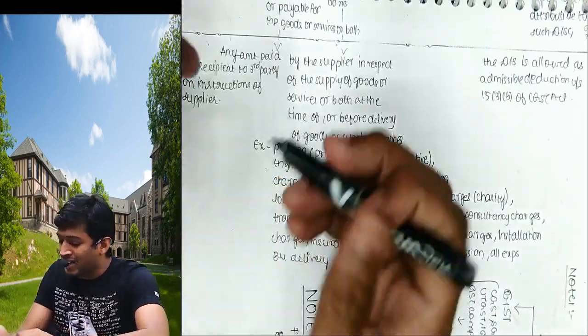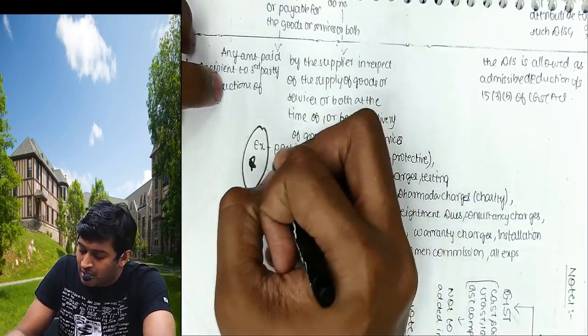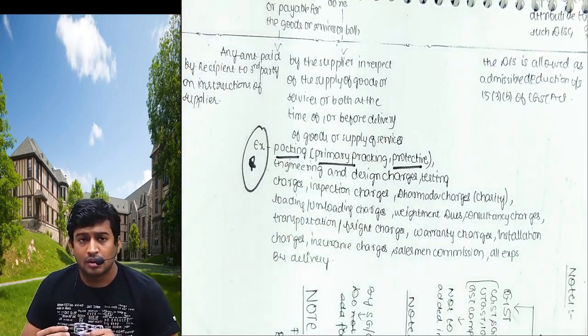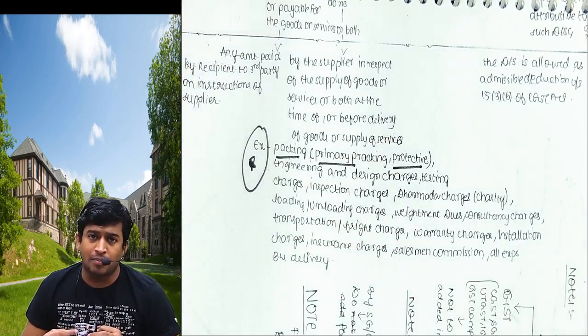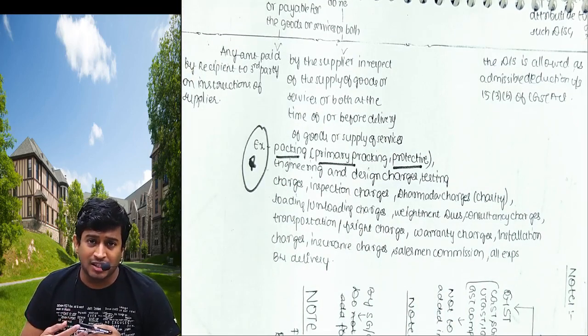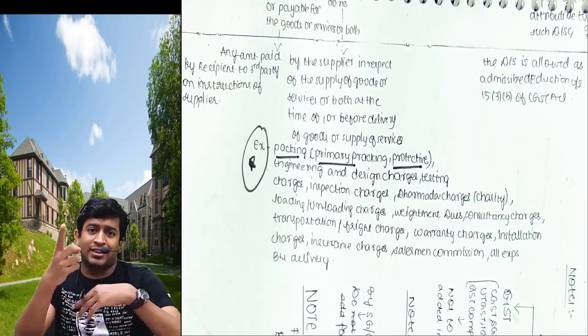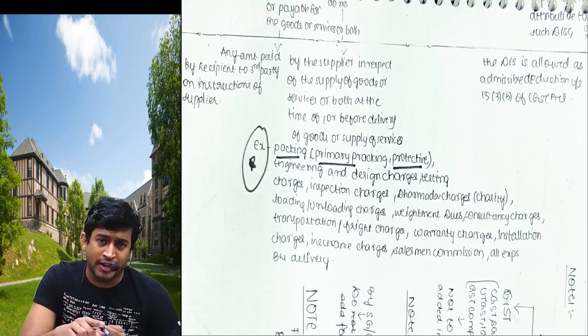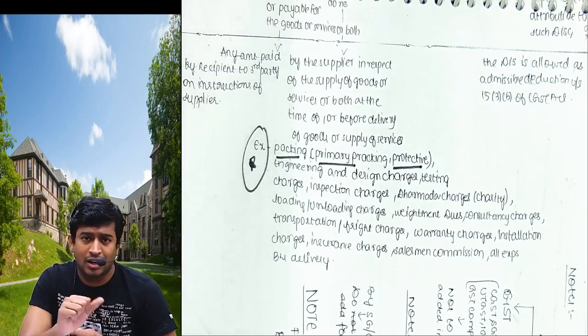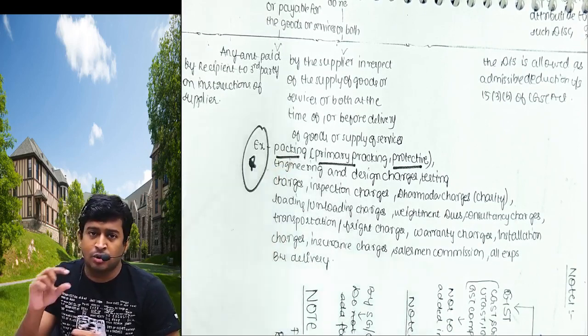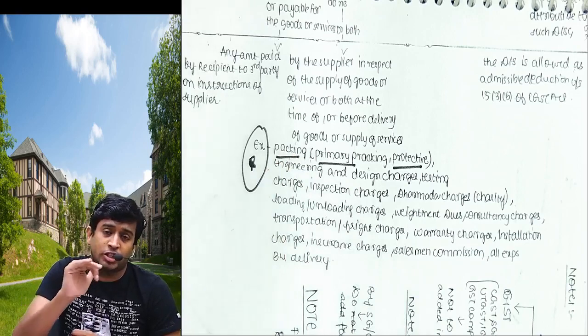These are the examples. Mark as important. You have to remember these examples. Packing charges, primary packing or protective packing. You went to a shop, you are buying something. Let's assume you're buying a gift in Archie's. Gift to be given to a special friend, and you're asking him to pack. He's charging extra: 100 rupees for the gift, 10 rupees for the packing. Total 110. Now the question is, should he add GST on 100 or 110? He will add on 110, because packing also is included, and on that total GST will be calculated.